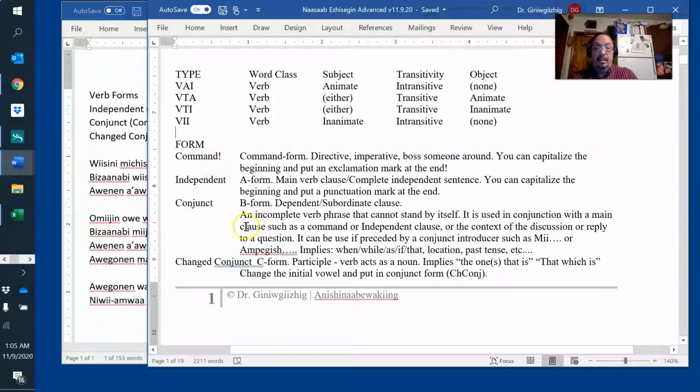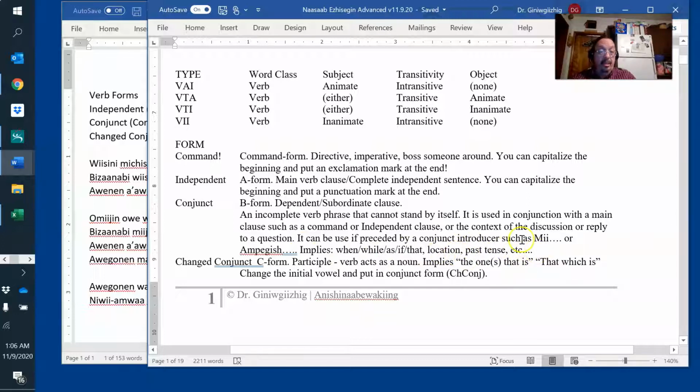Those are main clauses. Or in the context of a discussion or reply to a question like this: when are you going to leave? And you could say, Gushkozian, when I wake up. Then you can use conjunct. It can also be used with conjunct introducers, like Mii or Pagish, other ones like that. Like Misagon Nimajayan, I'm heading out now. Whenever you use conjunct form, it automatically implies when, while, as, if, or that, or location, or even past tense. There's a whole bunch more.